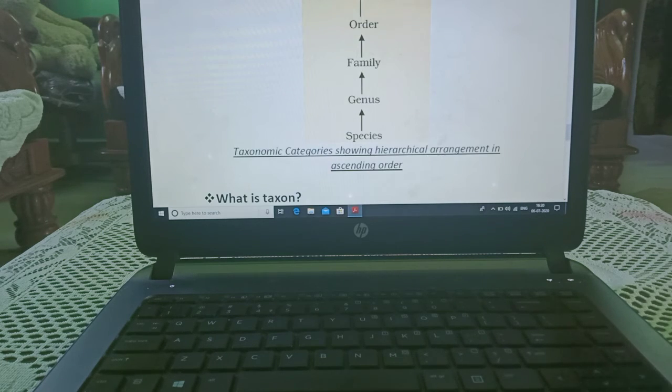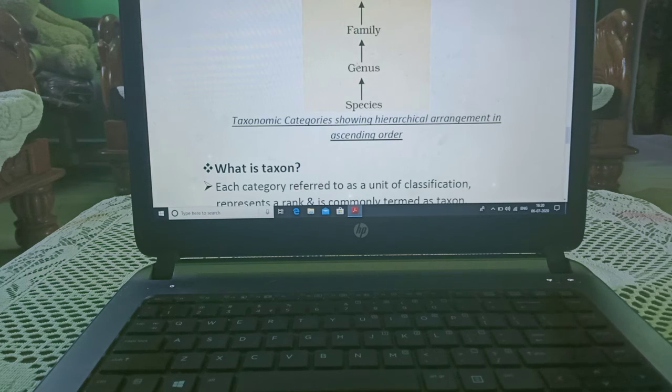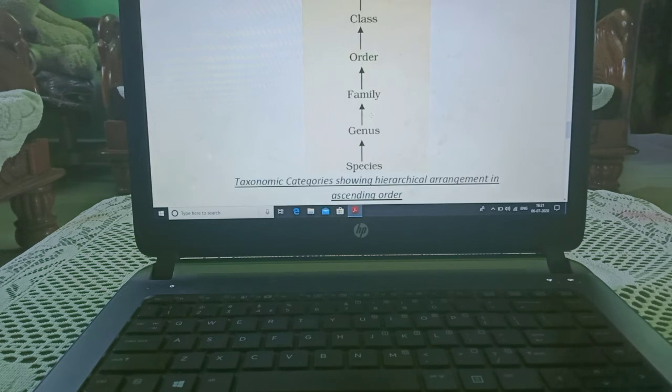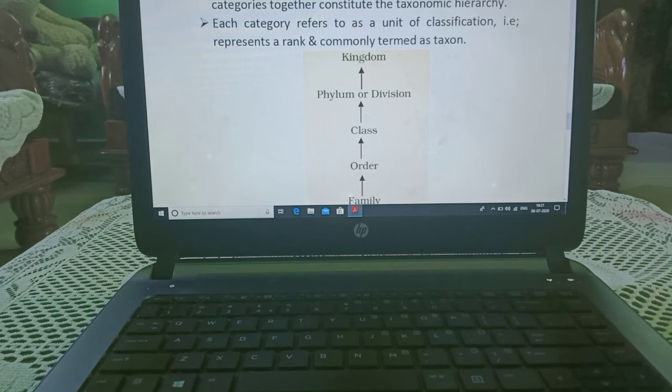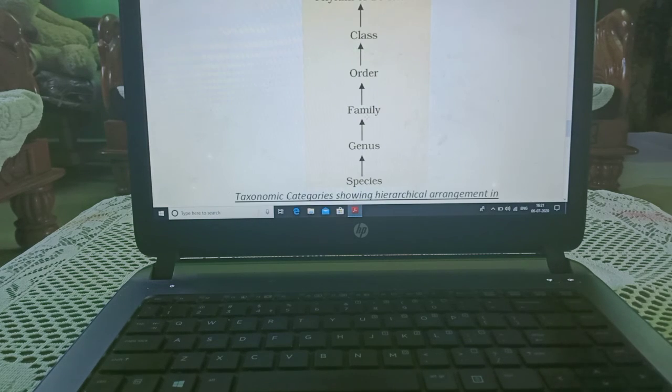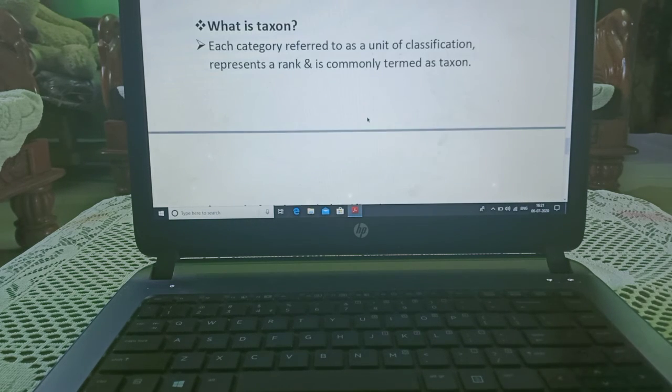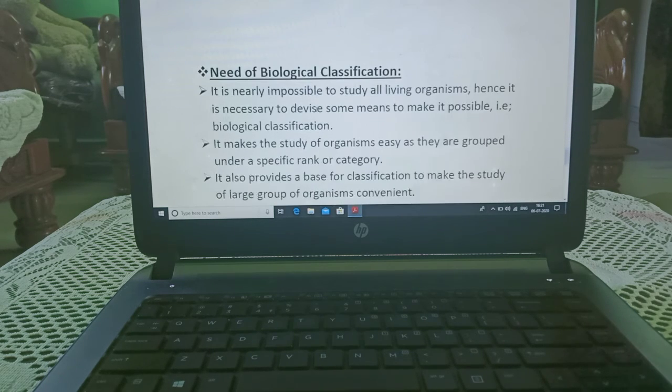Whenever we are classifying any organism or any plant, it is classified in this manner, and each level is known as a taxon, which is known as a rank also. Each category refers to a unit of classification which represents a rank and is commonly known as a taxon.